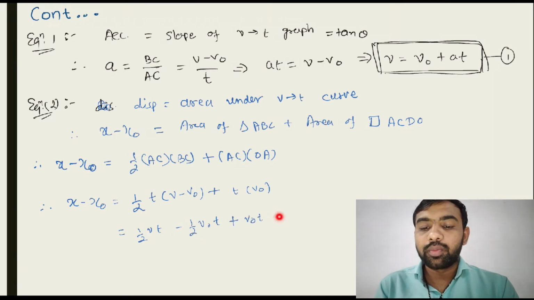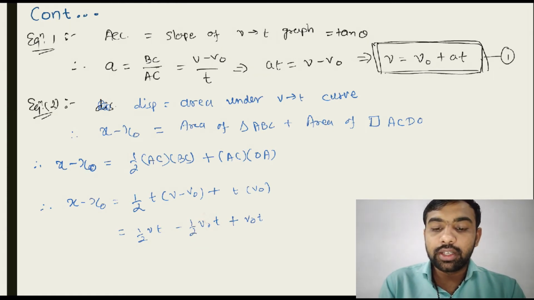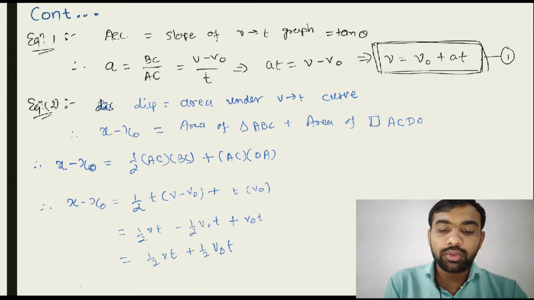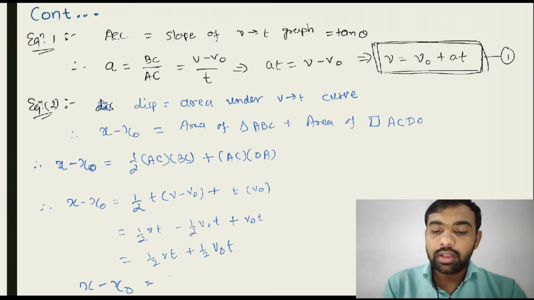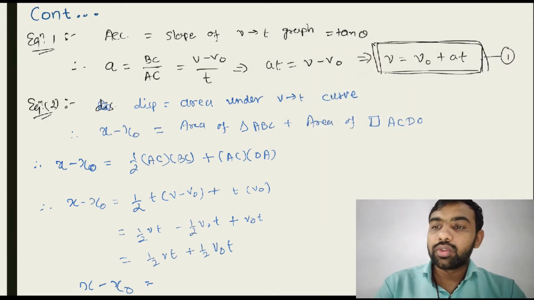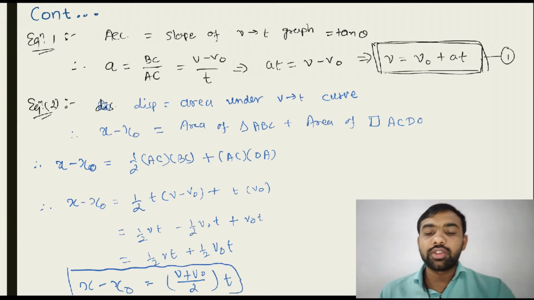You can see this term: V0T minus 1/2 V0T, 1 minus 1/2 is 1/2. So the actual answer is 1/2 VT plus 1/2 V0T. So take 1/2 and T common. x minus x0 is equal to V plus V0 upon 2 into T. That is another equation of constant accelerated motion.